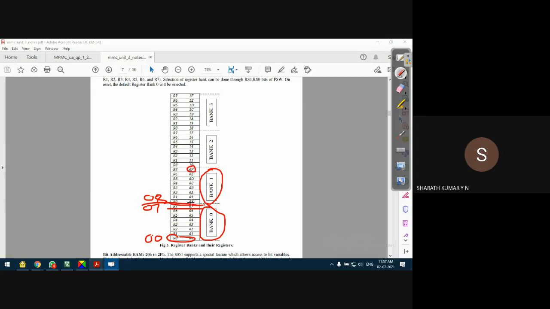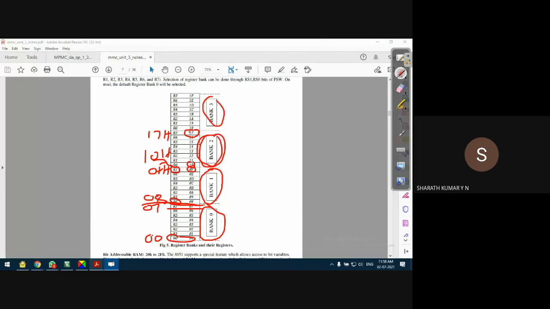Because the first register is R0 of register bank 1, whose address is 08H. The last register of register bank 1 is R7, whose address is 0FH. Similarly, if you take register bank 2, the starting address is 10H. Similarly, the last location address is 17H of register bank 2.